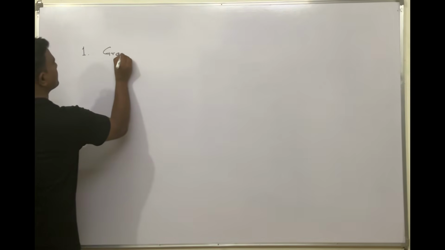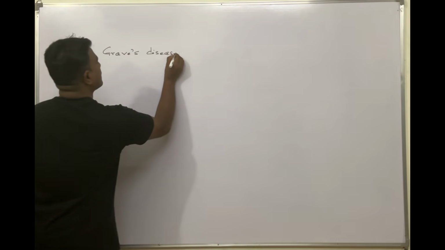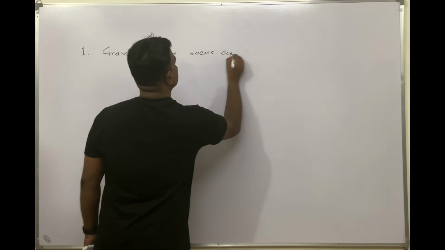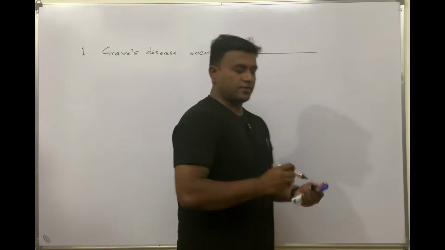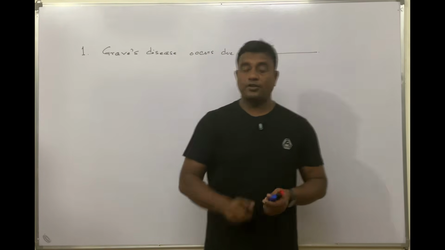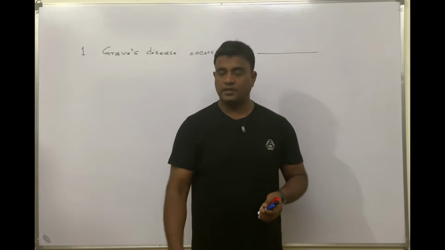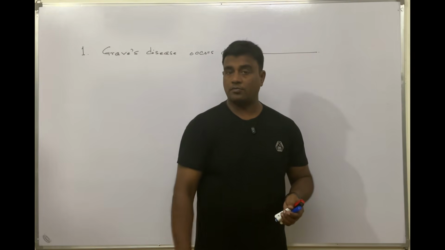Graves' disease occurs due to dash. Graves' disease is a disorder which occurs due to hypothyroidism or hyperthyroidism. That means excess secretion of thyroxine or under secretion of thyroxine.